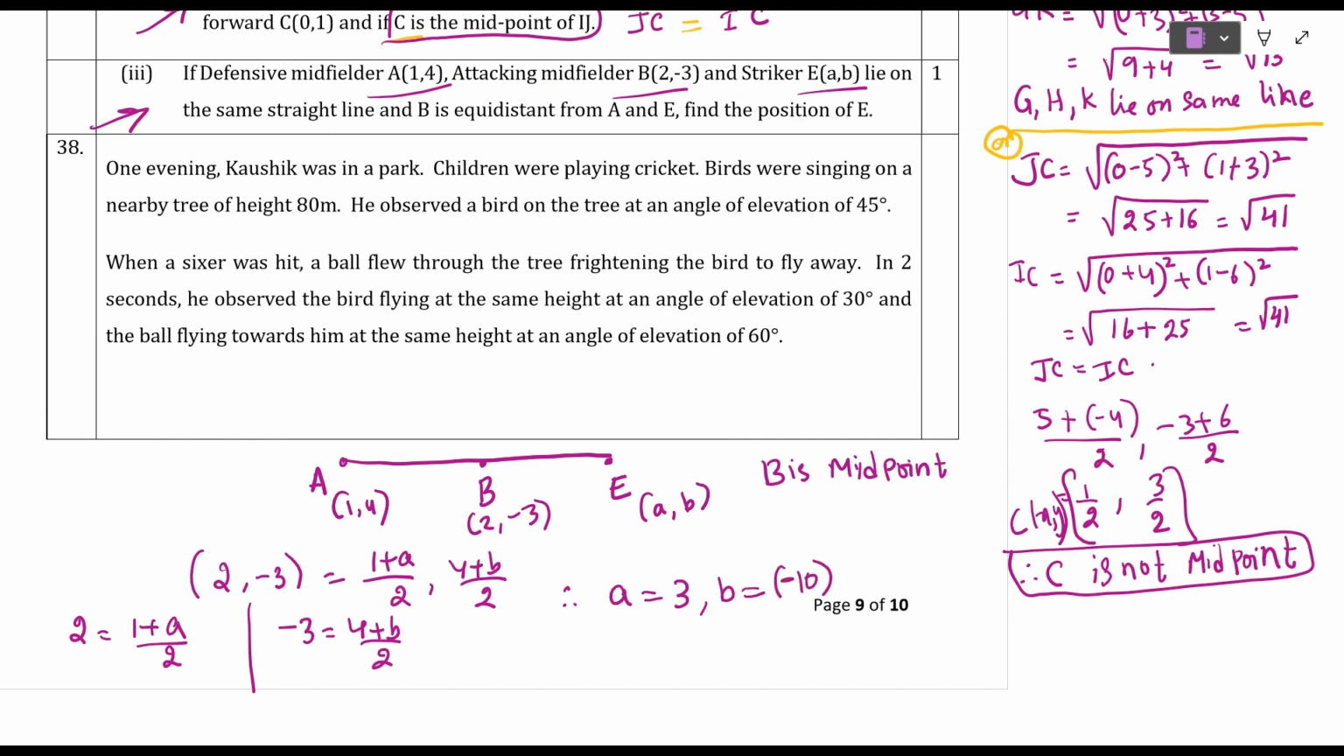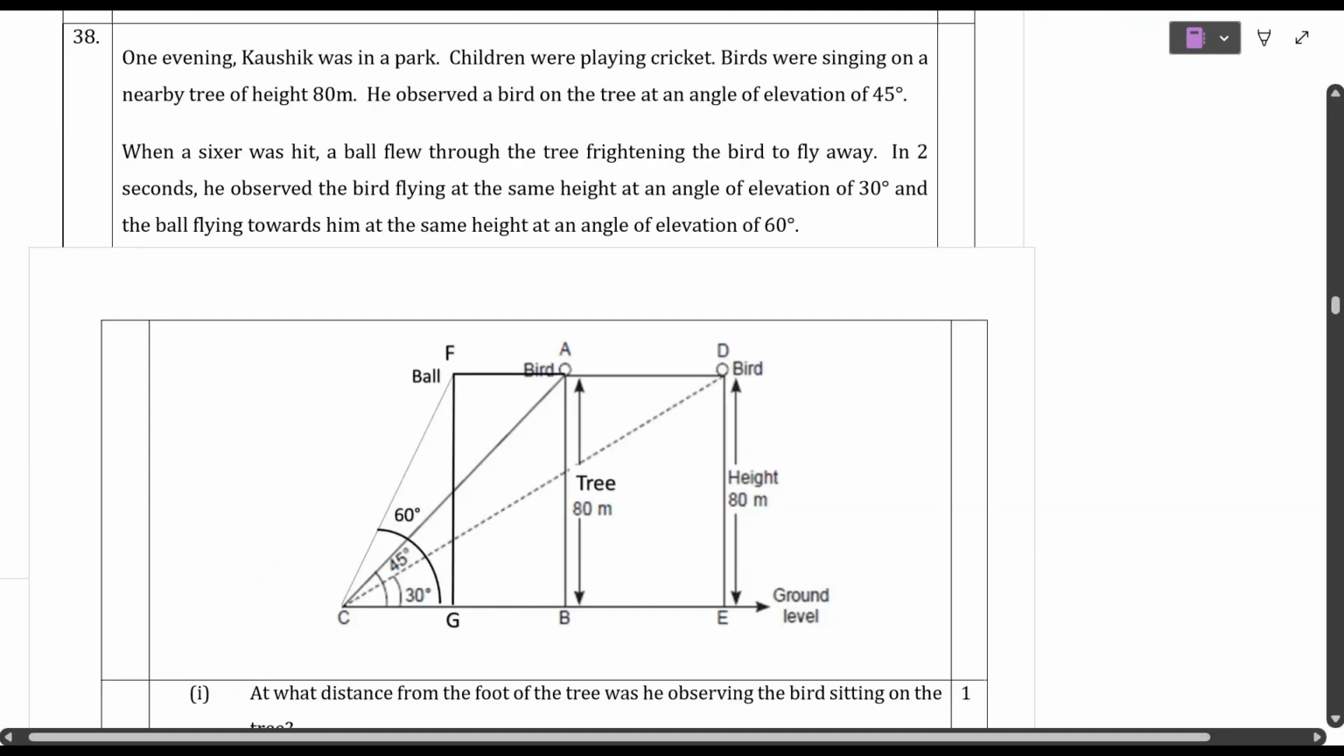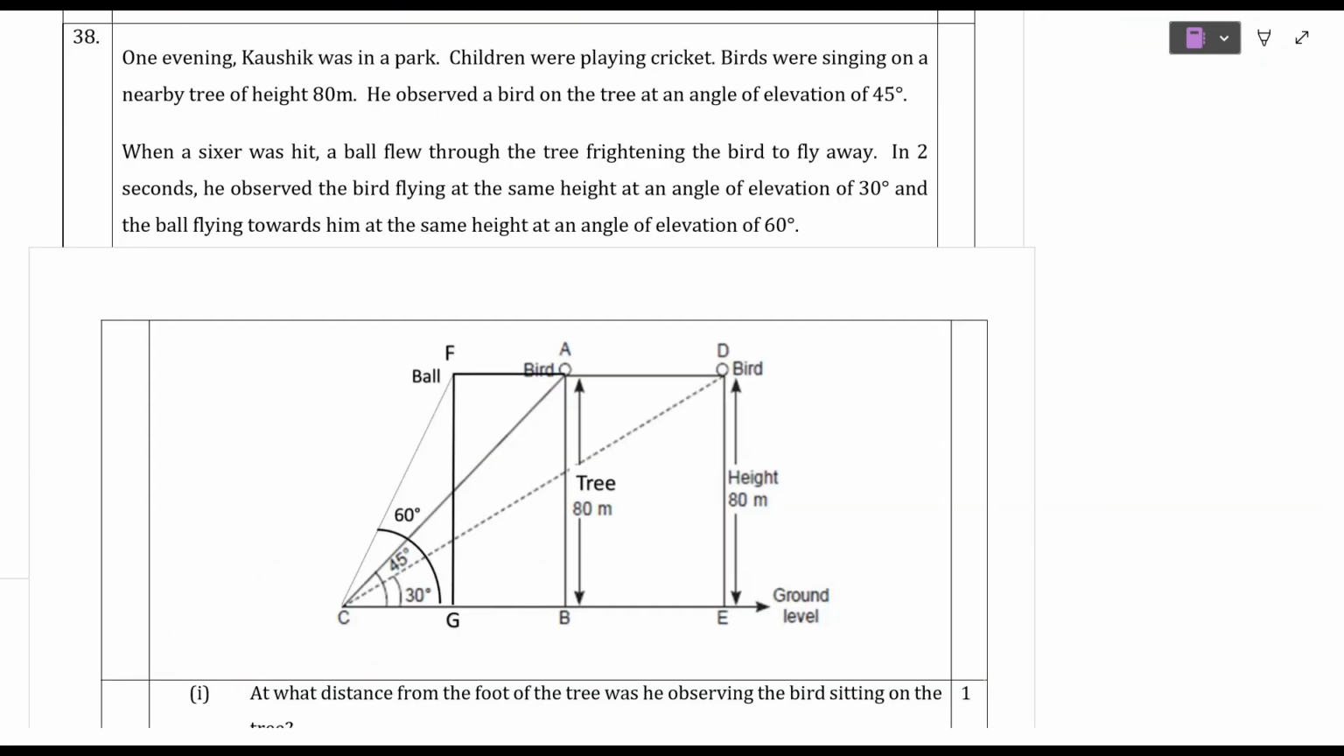So, these are the coordinates of E. So, E how much? (3, -10). Did you understand students? So, question number 38 students.